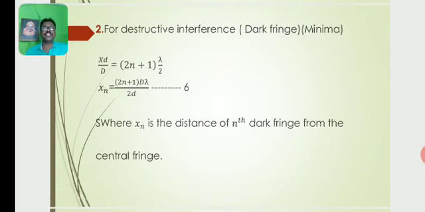Similarly for destructive interference, for a dark fringe, for a minima, destructive interference is obtained due to superposition of two waves which are out of phase, if the crest of one wave falls on the trough of the other or vice versa. Then equation 3 becomes xd by D equal to (2n plus 1) into lambda by 2. Then xn is equal to (2n plus 1) D lambda by 2d. Let this be equation number 6, where xn is the distance of the nth dark fringe from the central fringe.